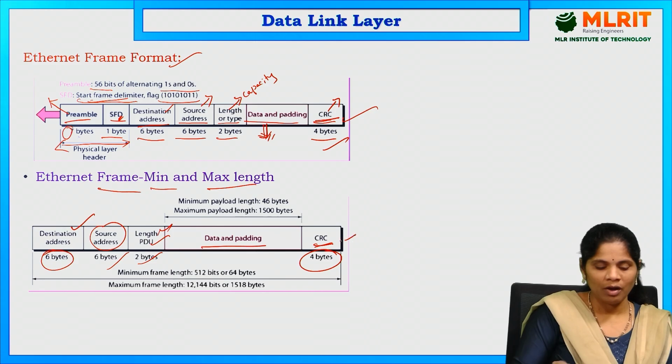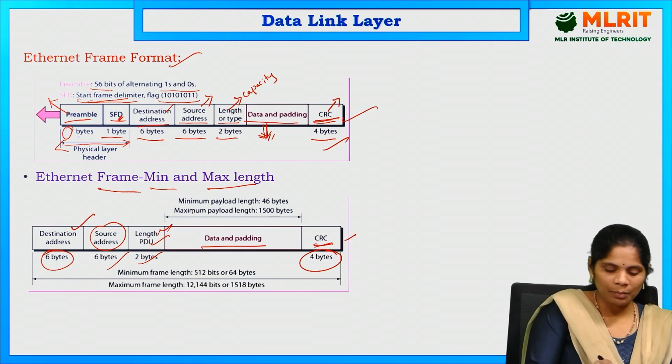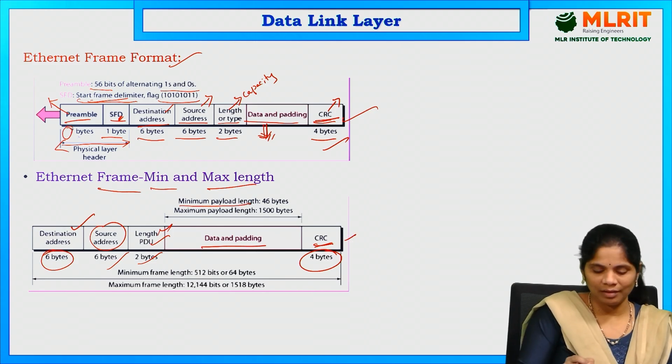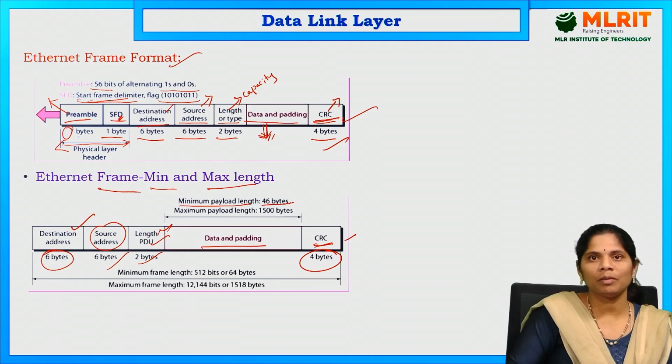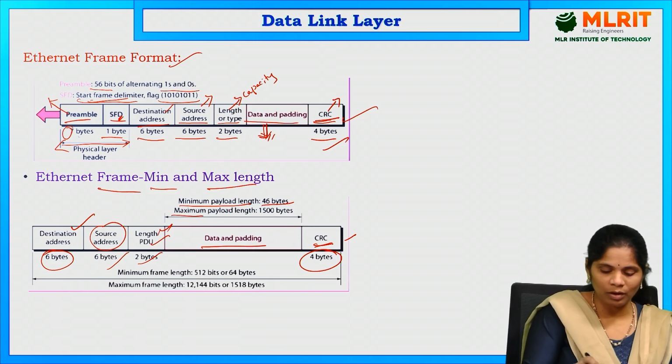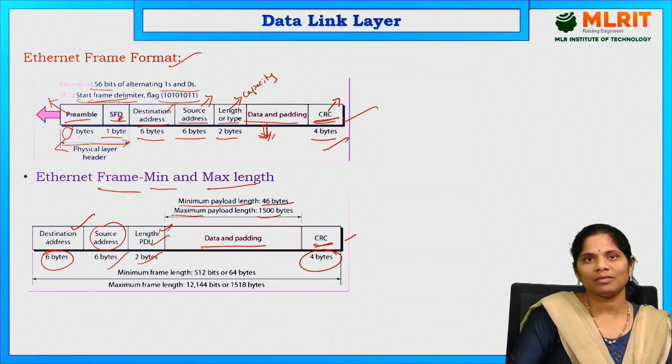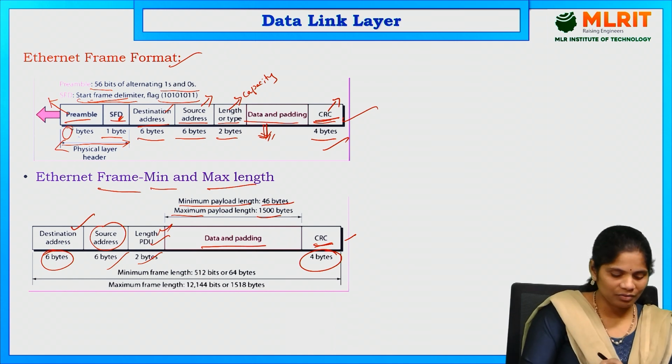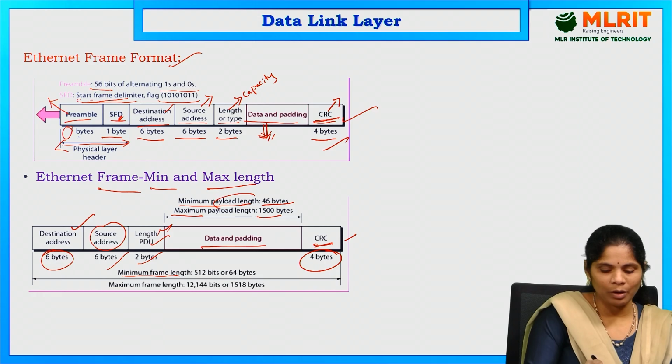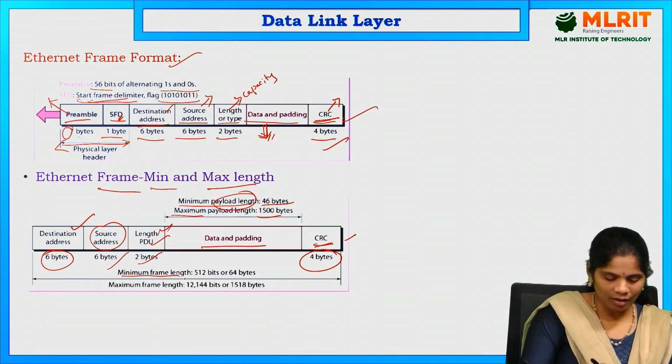This is okay. What is the length we are talking about? So, minimum payload length. What is the capacity? That is 46 bytes. Minimum is 46 bytes. Maximum payload length is what? 1500 bytes. That is the payload length. And next one, minimum frame length. This is the payload length. This is the frame length.